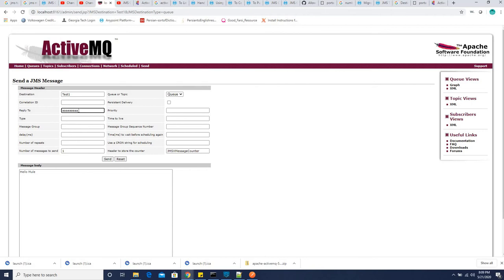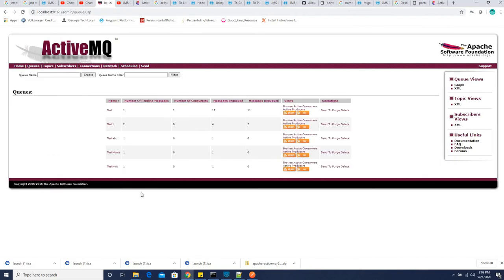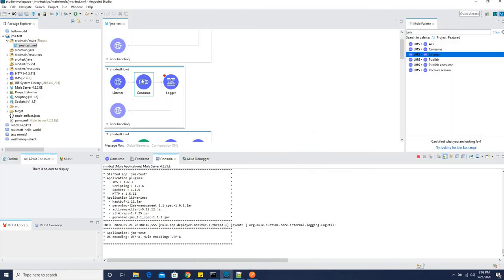In the real world we don't create that many queues. I'm just making it for understanding. Test now 2, and we are all set. Let me send it. Remember that this one is not the listener, so it will not automatically consume the message. This is the JMS consume component, so we'll have to call it from some resource.